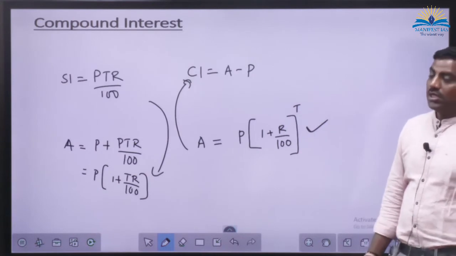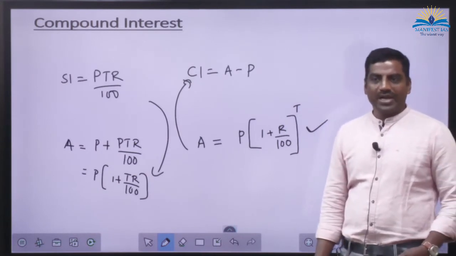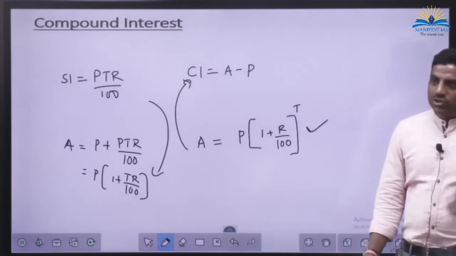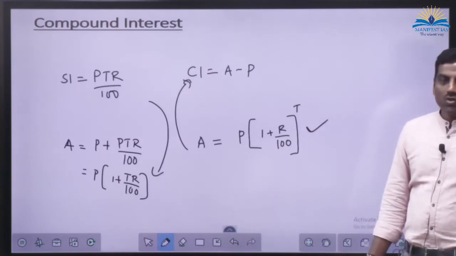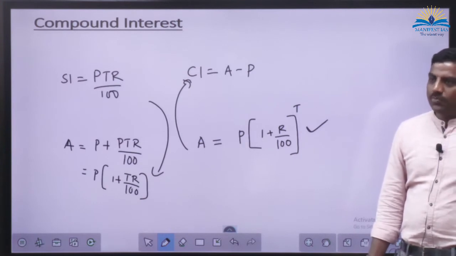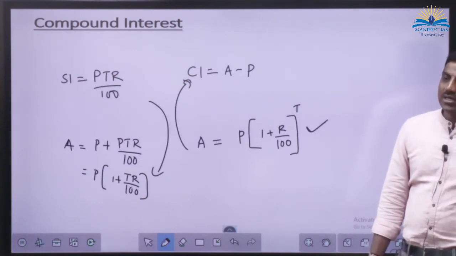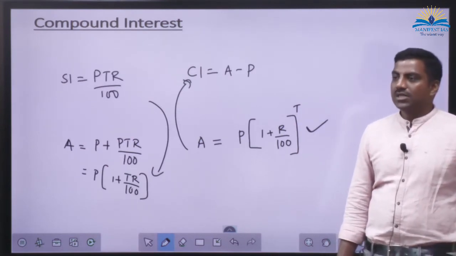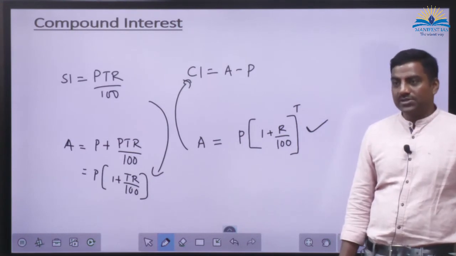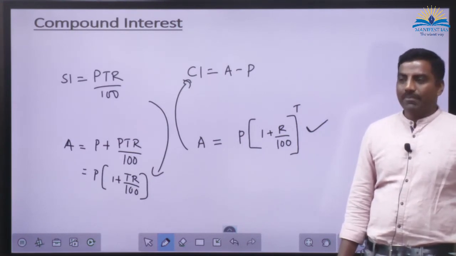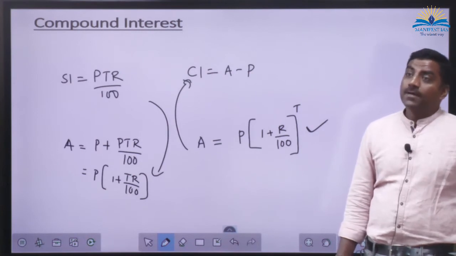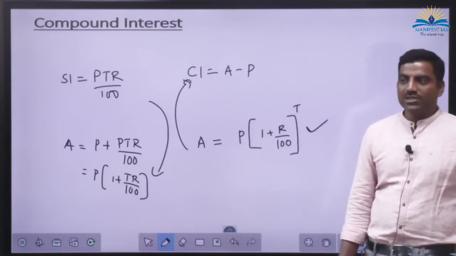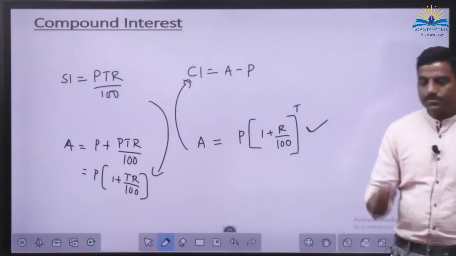Yes, because we will try to solve it very practically. How the situation arises, like that we are going to do the problem. Done? And few important basics that we have to remember. Compound interest is calculated on the latest balance, not on the earliest balance. Okay, latest balance. And every time after you calculate the interest, your balance is going to change. When your balance is going to change, your principal is also going to change. That much we have to keep in mind. Done? Okay, now